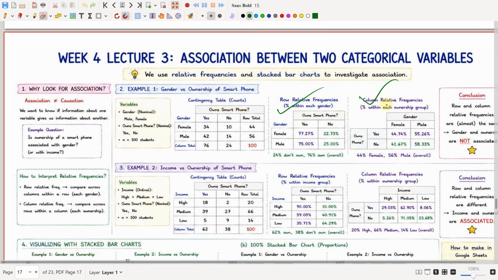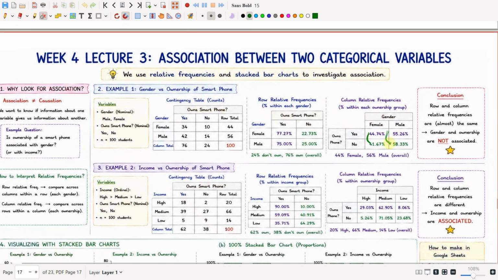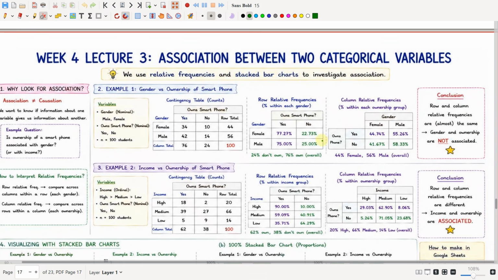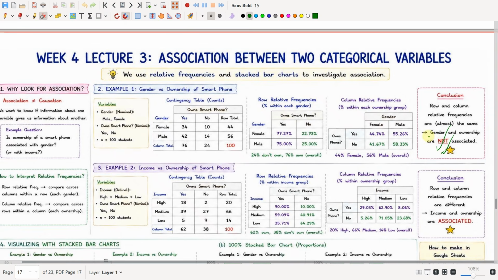So this is how we calculate the column relative frequencies and row relative frequencies. Row and column relative frequencies are almost the same. See, there is not much difference here. See here, 75, 77, there is not much difference. 22, 25, there are no big differences. Similarly here also, 44, 41, 55, 58, so there is not much difference. So gender and ownership are not associated. There are no big differences in these two contingency tables, so they are not associated.